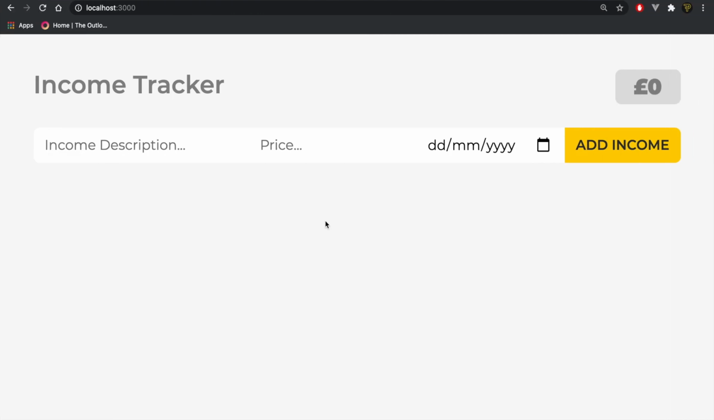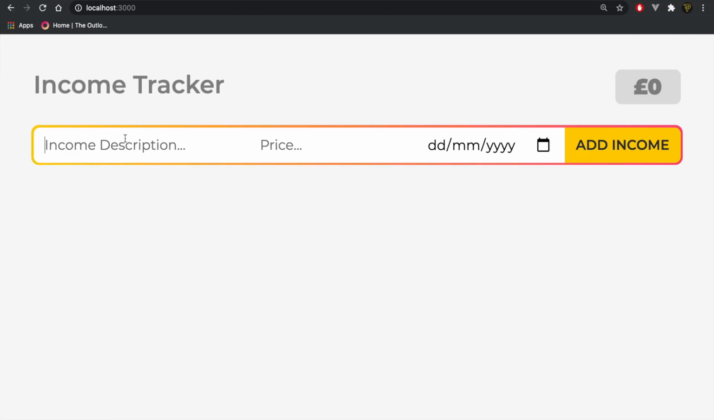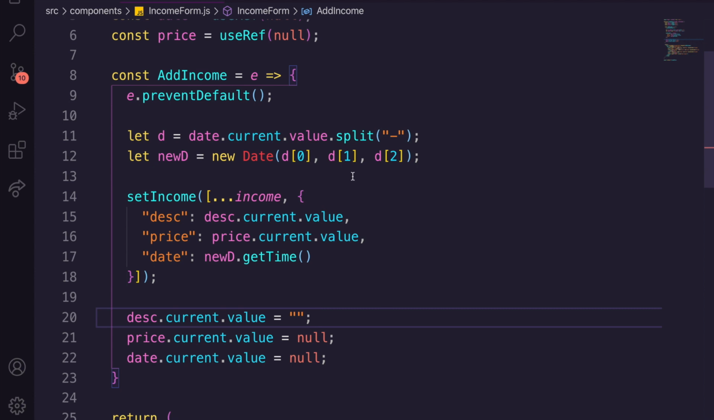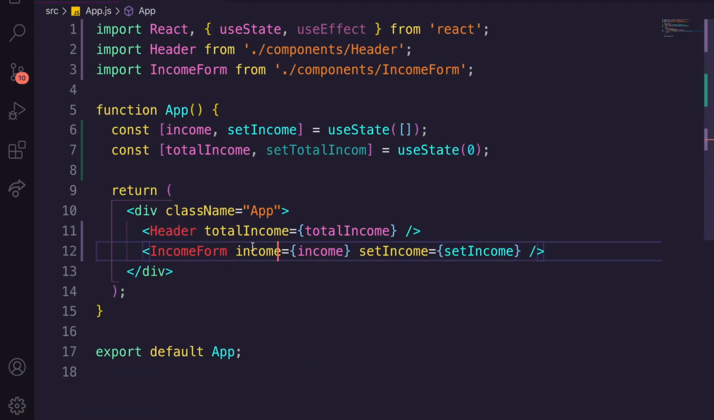So if we go back and we refresh, well, we don't refresh it, it refreshes itself. We just say something along the lines of web build. We go to a price, we just put anything in there, and we put in a date. And now when we add income, you can see it actually disappears, all of it, which is perfect. So it's actually now added to our set income, but we can't see it, which is an issue. So let's actually display some income.